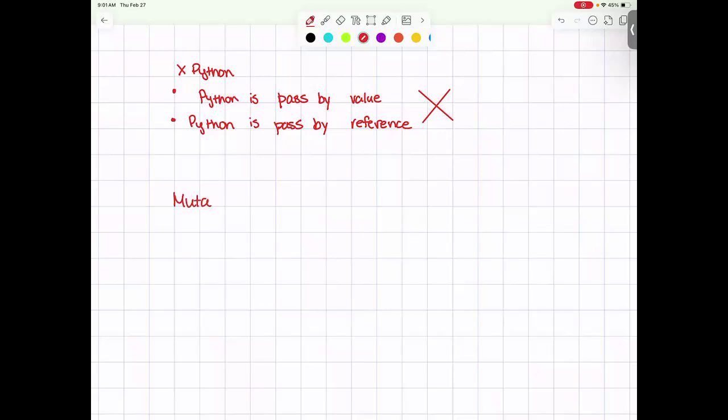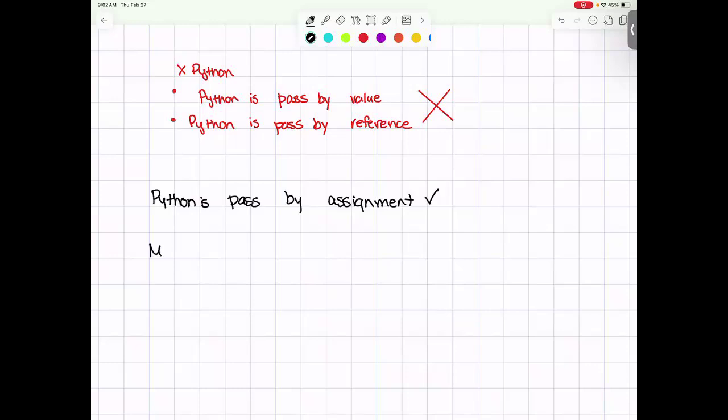So in order to really understand this, what we actually have to focus in on is the term mutability, which is also used in other programming languages. Let me actually fix this up here. So what we're going to do instead is we're going to say that Python is pass by assignment. And we're going to define that in a second. But this is the one that's actually accurate. Okay, that's supposed to be a check mark.